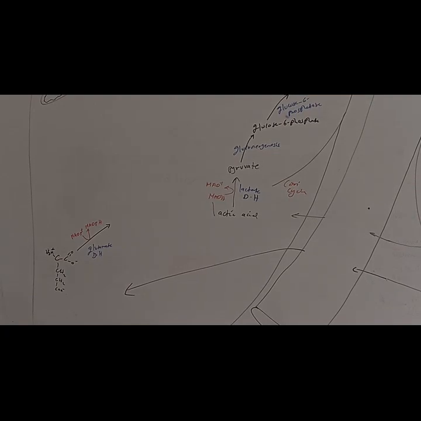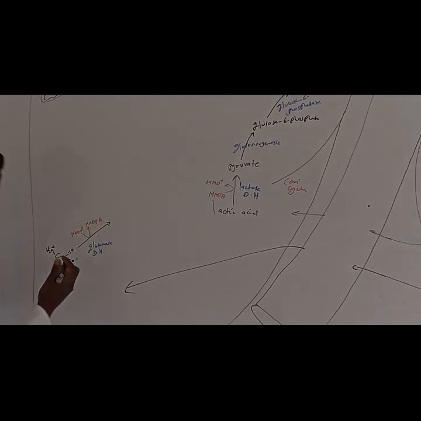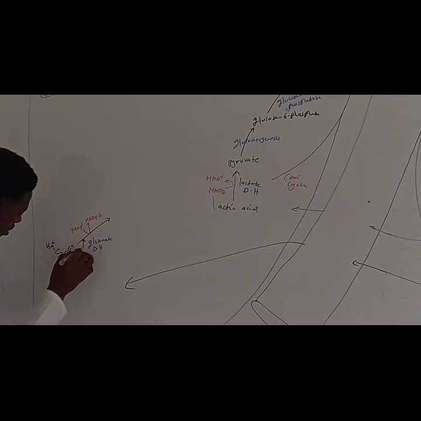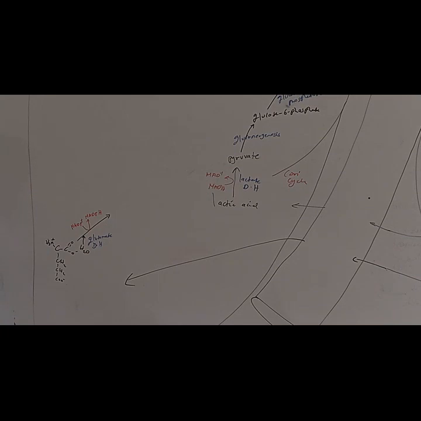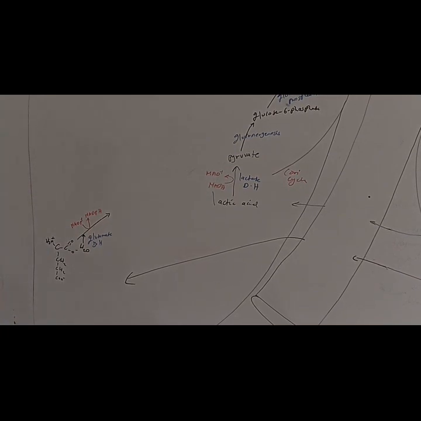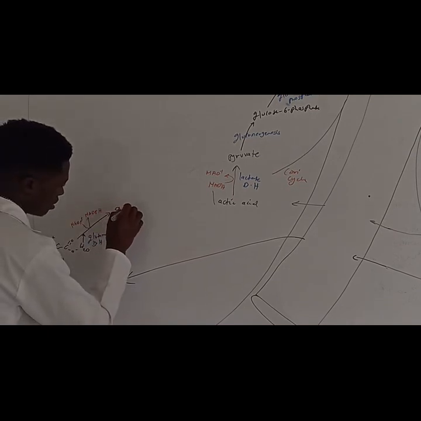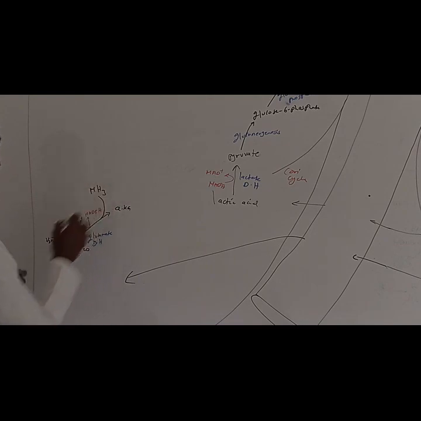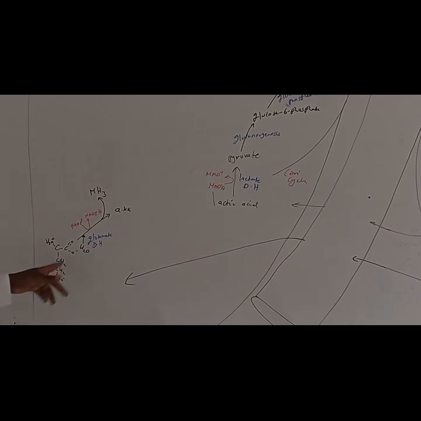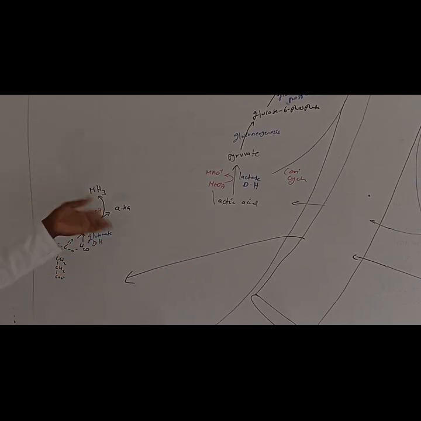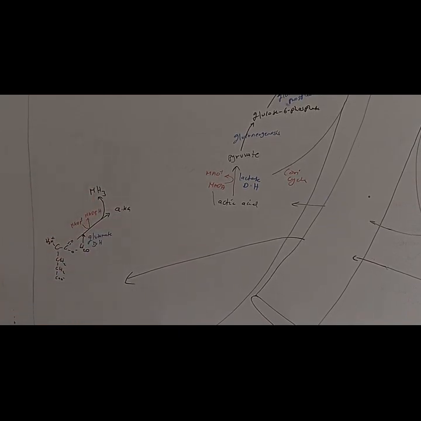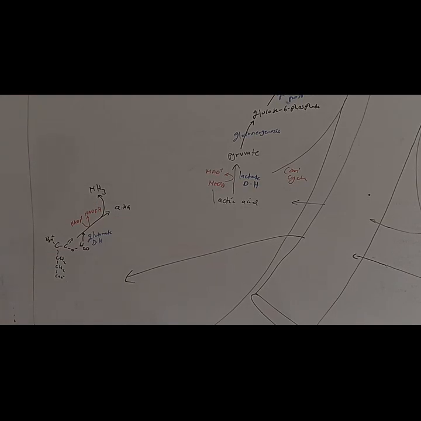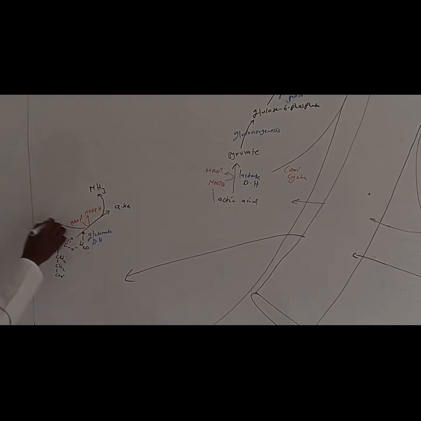Right. Now, it's a two-step reaction, but we're just going to bypass the first step so that you can add a water molecule onto this. When you add a water molecule, what are the products? The products of this particular reaction are going to be alpha ketoglutarate, and also going to release ammonia. Now, the breakdown of the glutamate into alpha ketoglutarate and release of ammonia, this process is called oxidative deamination.